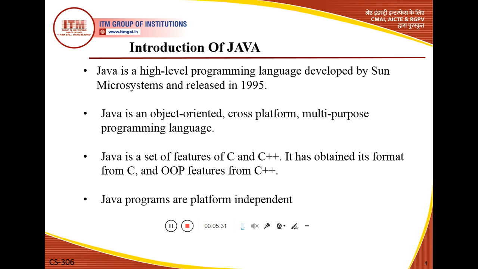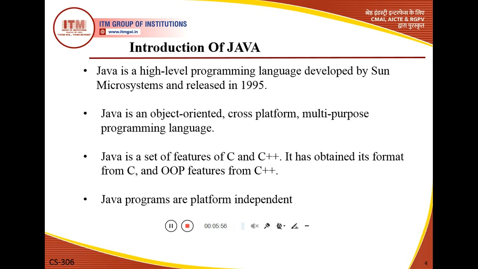The third important property is that it is a multi-purpose programming language, meaning with the help of Java we can design many types of applications. So it is object oriented, cross platform and multi-purpose.